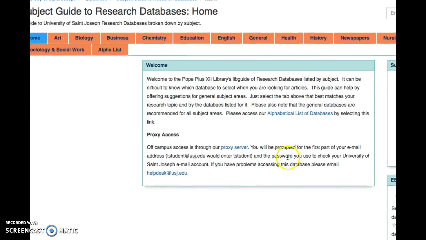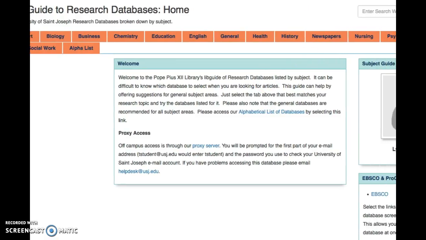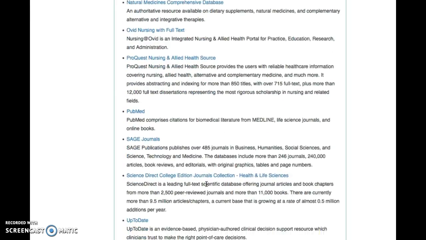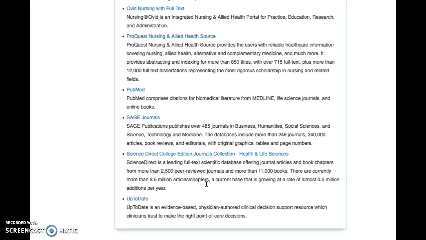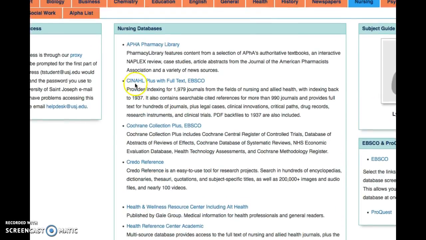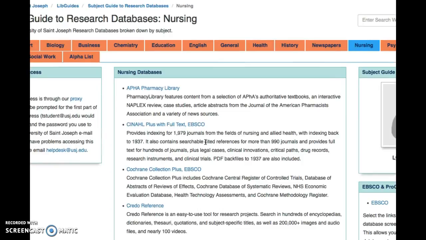And now you can go ahead and type in the name of the search engine that you would like to use, or you can just go over to this tab, which is just specifically for nursing. And this is a nice long list of all of the search engines that are available to look at different journals and articles that are published on health-related topics. So usually CINAHL is the main one that nursing goes to. This is available on here, but they also have PubMed. The Lexicon is on here, Medline's on here, so you can certainly cite them.